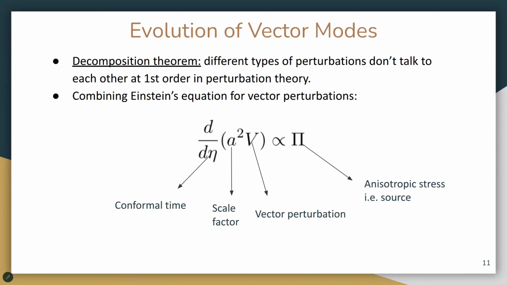And so now the name of the game is to find appropriate initial conditions that can create anisotropic stresses and source these vector perturbations, allowing them to live long enough to have imprints on the CMB and generate magnetic fields.